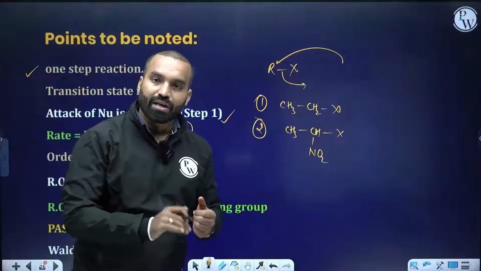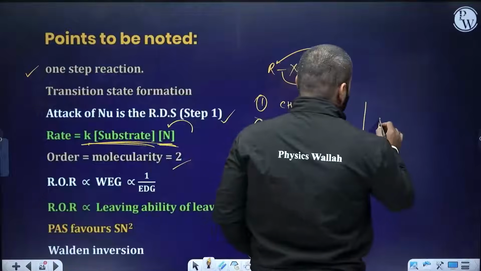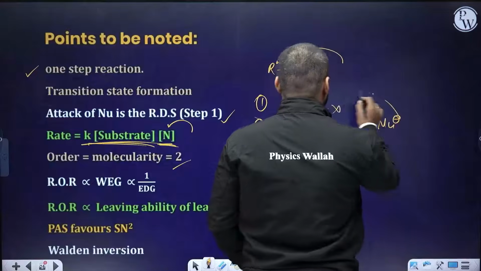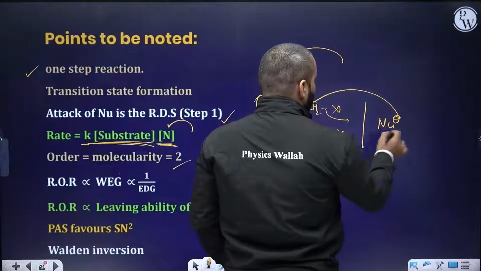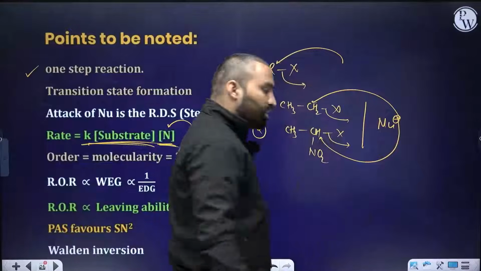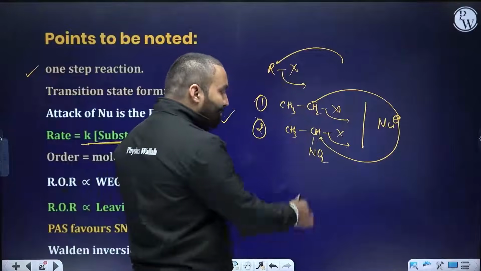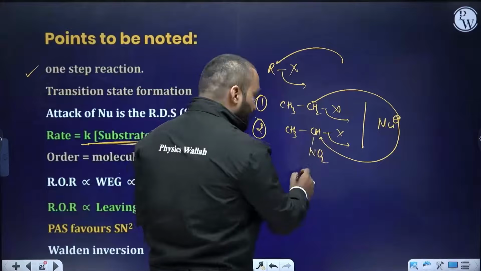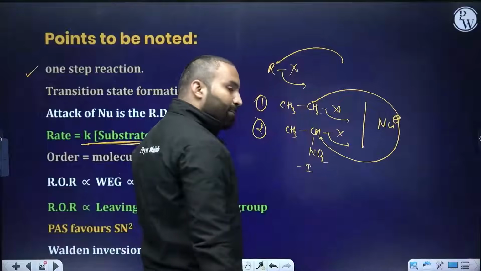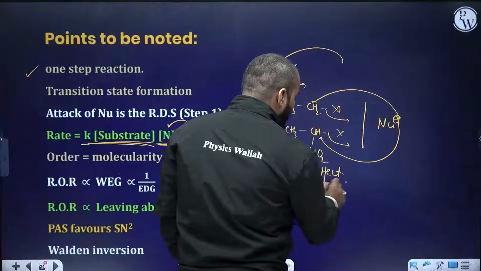Faster SN2 reaction. This is one substrate. The nucleophile is common for both reactions. The nucleophile can come and attack here, X leaves. The nucleophile can also come here, attack, and X leaves. Which out of the 2 will give a faster reaction? Number 2 it is. Why? NO2 is a strong electron withdrawing group, with a very high minus I effect.